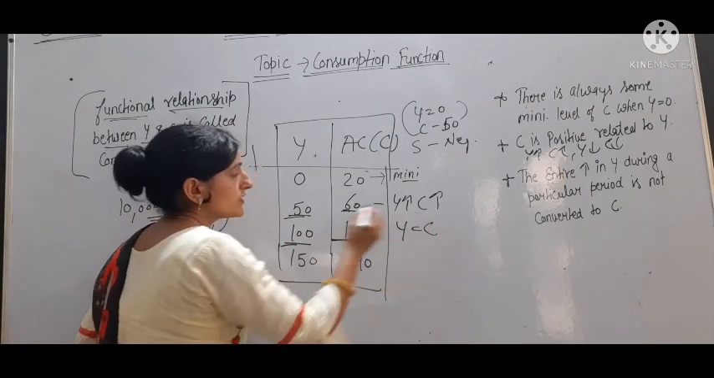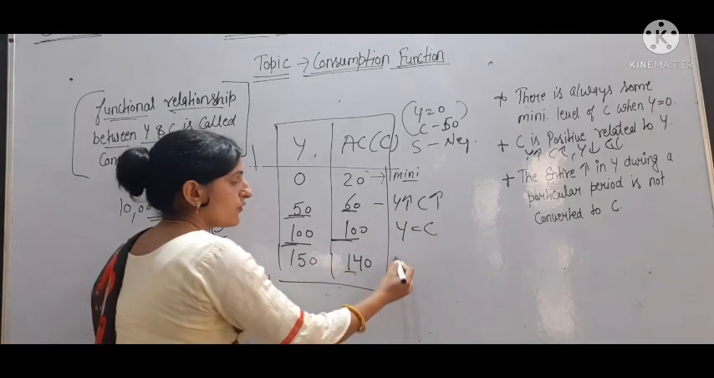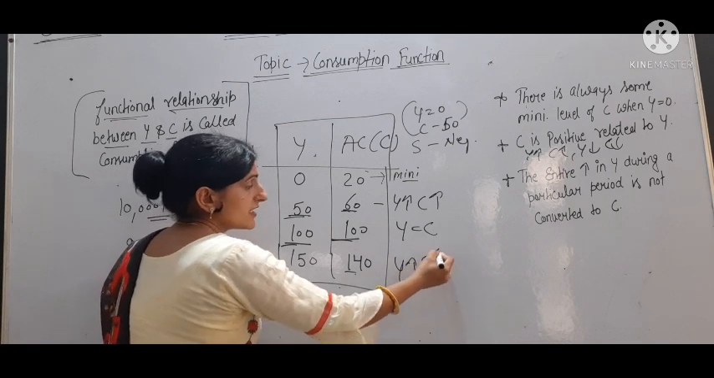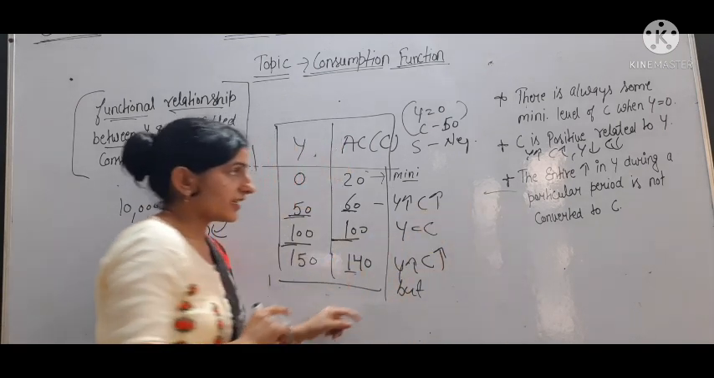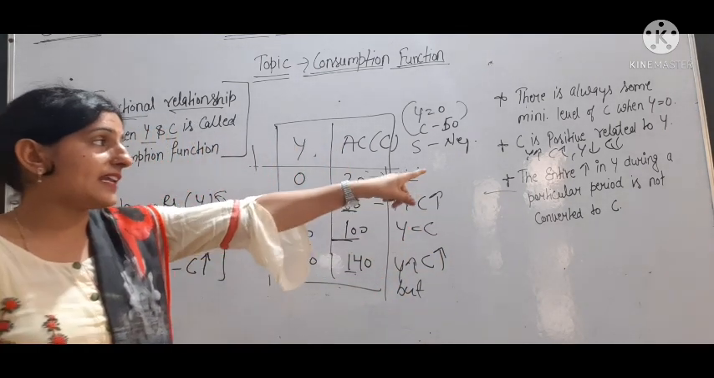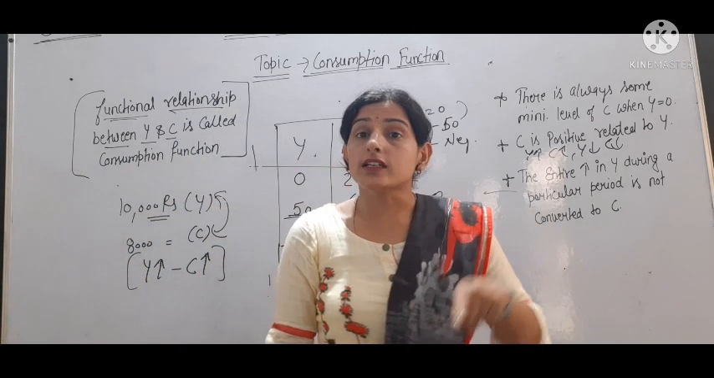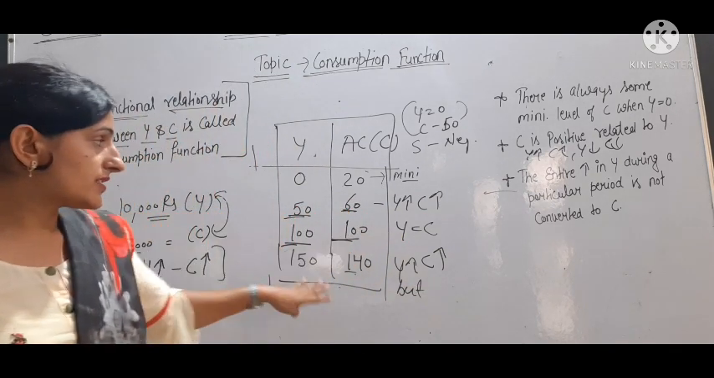Y is equal to C. When income is 150, consumption is 140. Here Y increases and C also increases, but the entire increase in Y income is not converted into consumption or C. Okay, so we have discussed this table.